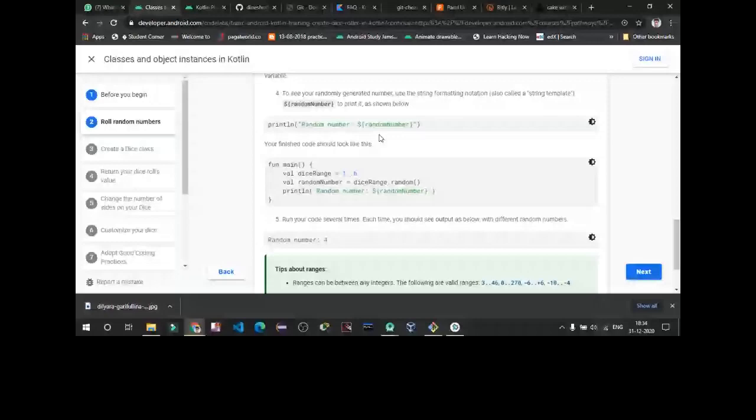So we are going to the Kotlin Playground so that we can use these codes.